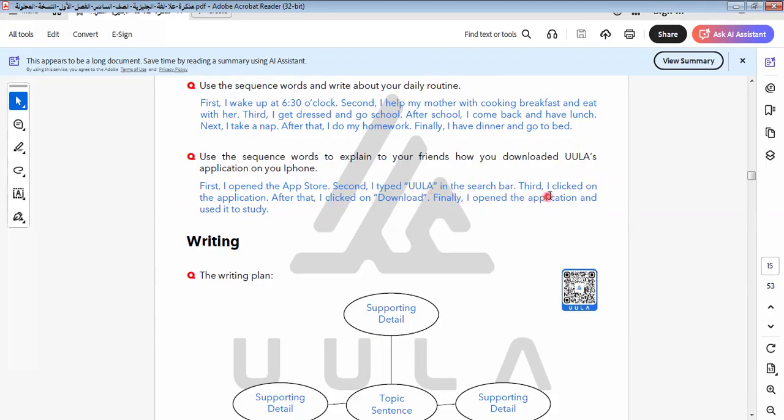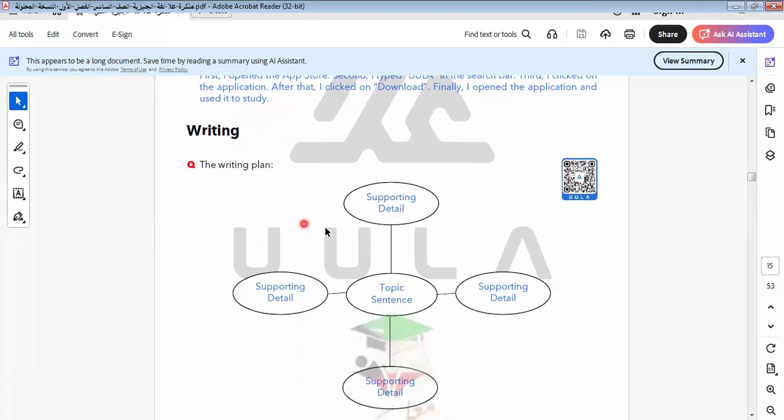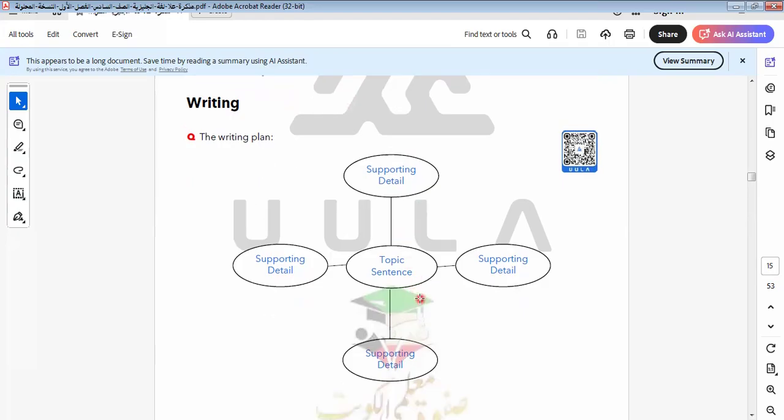Okay, in the search bar. Third, click on the application. After that, I click on download. Finally, I open the application and use it to study. Here is how to do a paragraph.